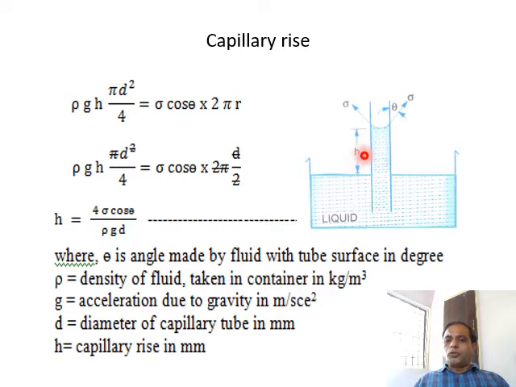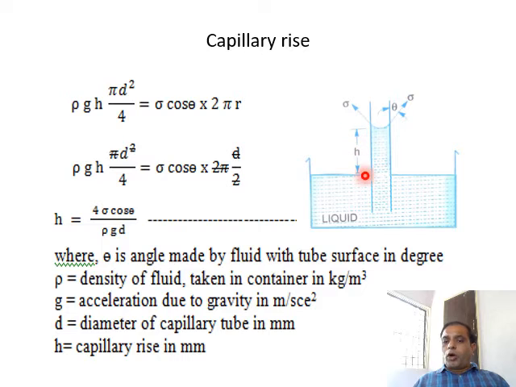To find H value we have to equate the weight of fluid raised in the capillary tube to the force. Which force? The surface tension. Force due to surface tension in vertical direction. Resultant force due to surface tension in vertical direction is equal to, right, weight of fluid raised in the capillary tube.